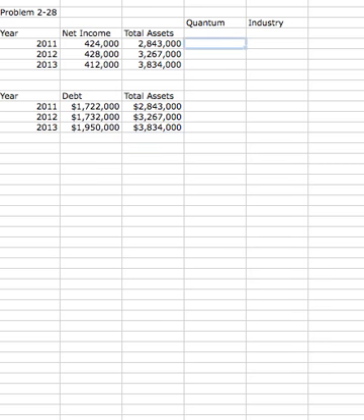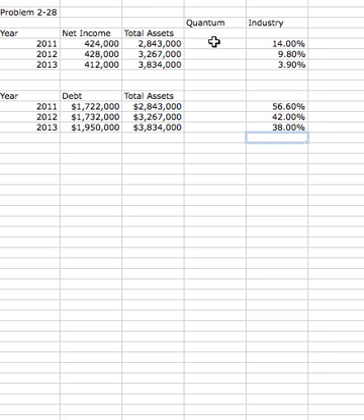Now we can calculate. We're also given the industry averages. So 14%, 9.8%, and 3.9%. Total assets, 56.6%, 42%, and 38%. So in our case, we're calculating a net income to total assets.